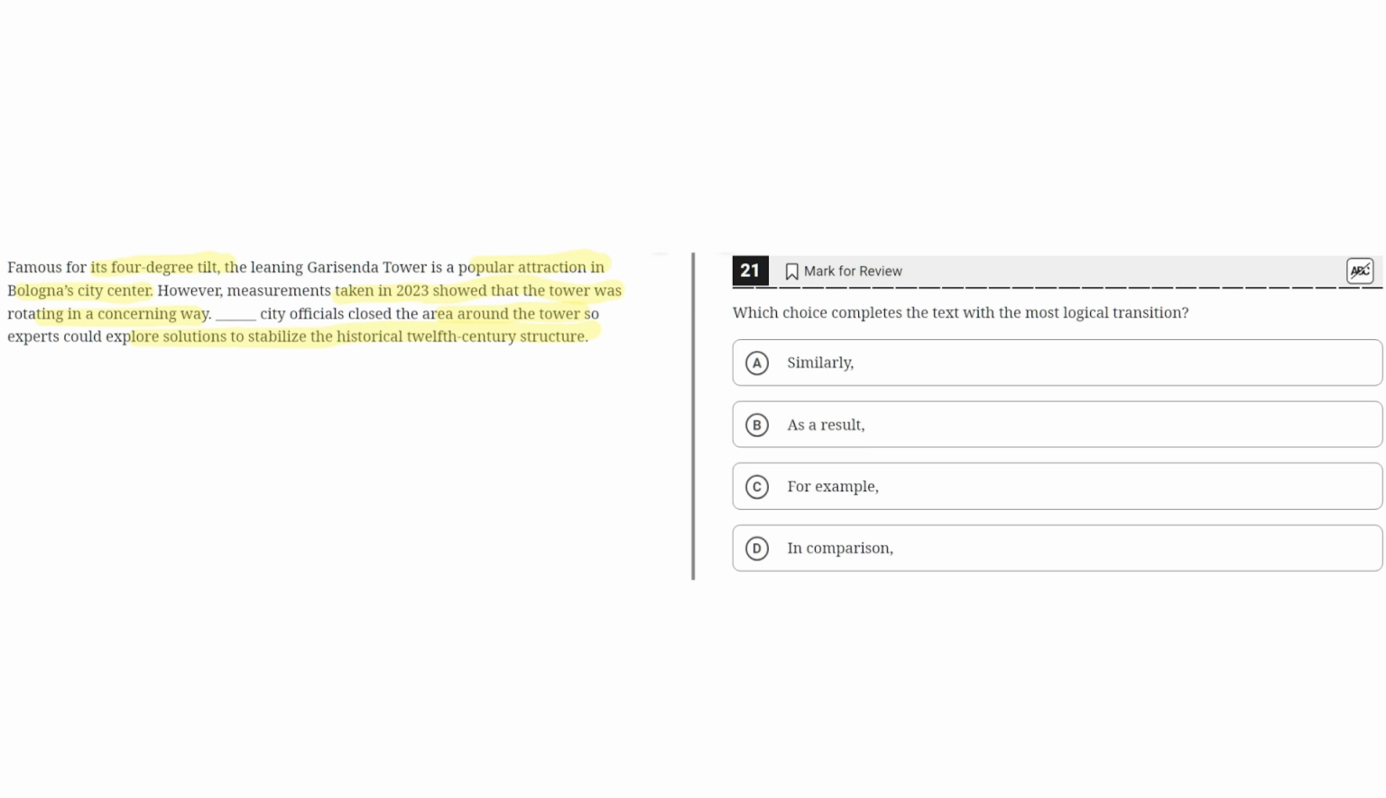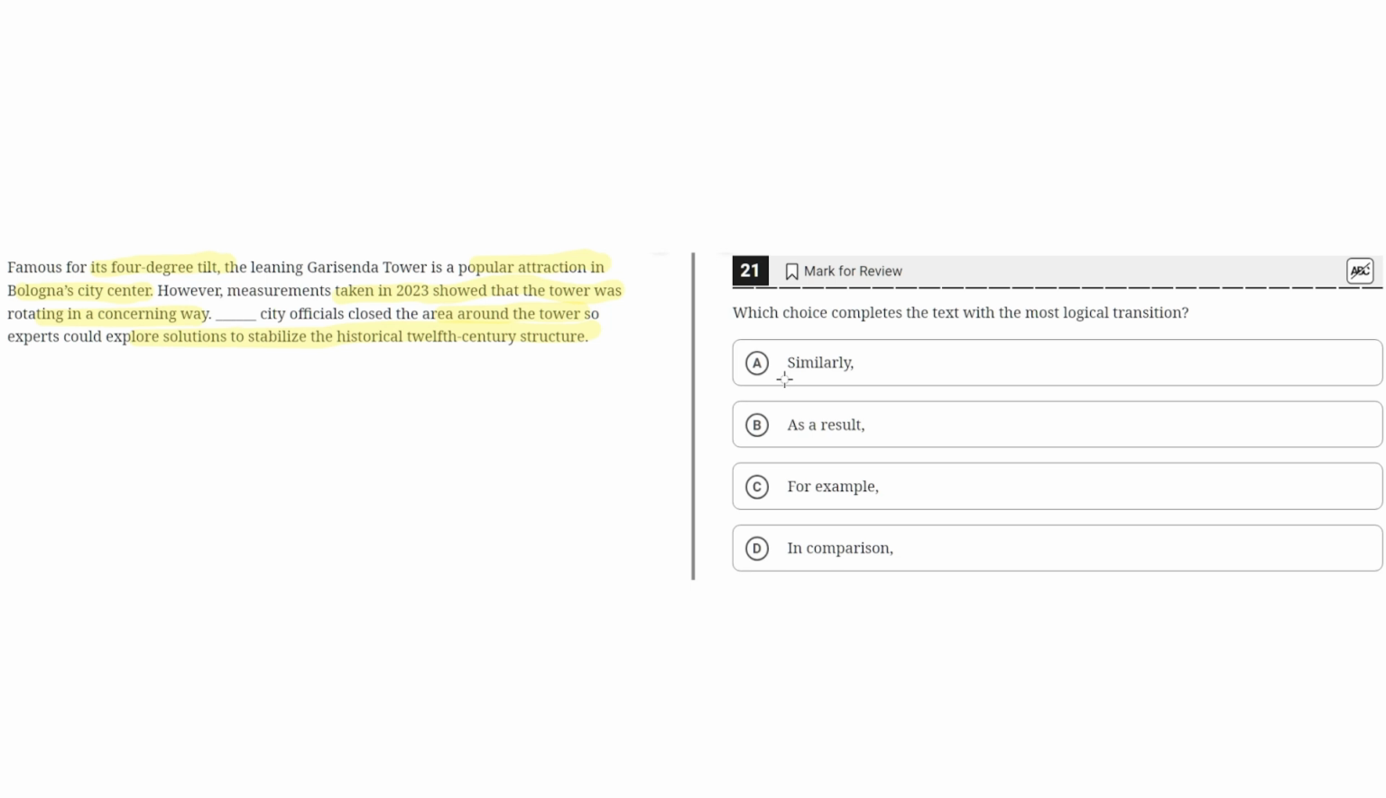So the second sentence highlights how measurements taken show the tower was rotating in a concerning way. And there's a blank here where we're supposed to put one of these transitions to connect the second and the third sentence. The third sentence highlights how city officials then closed the area around the tower so they could explore solutions to stabilize the tower. So let's look at the answer choices.